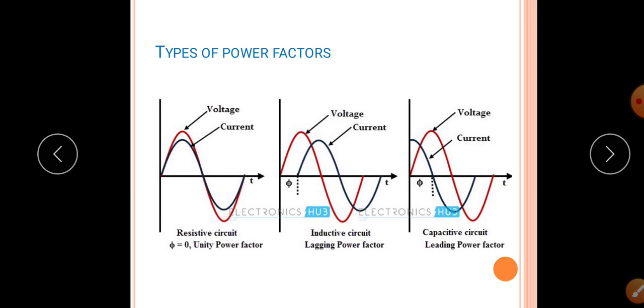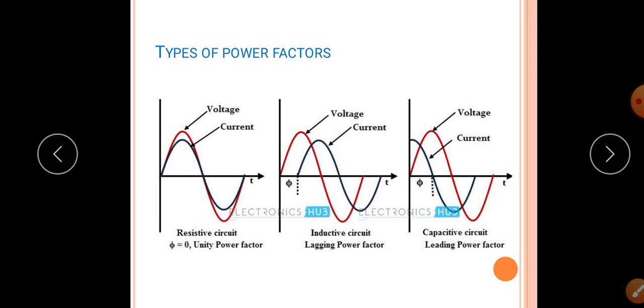Next is lagging power factor. If current in a circuit lags the applied voltage by a certain angle, then that circuit is said to have a lagging power factor. Refer to figure 2 here. Red is the voltage, whereas the black sine wave is the current. You can see the current lags the voltage by an angle phi, hence inductive circuits have a lagging power factor.